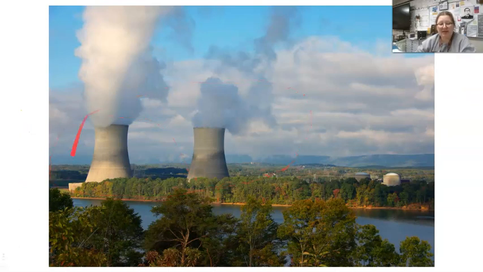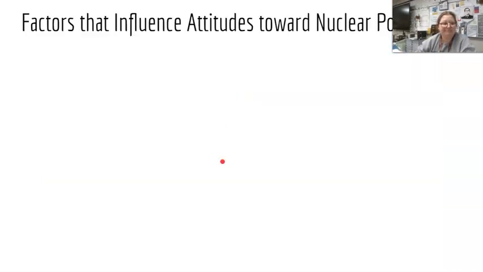This is what a nuclear power plant looks like. It looks kind of scary, like smoke is coming out of these towers. This is just water vapor. These are cooling towers, and nothing is really happening in these towers. We'll look at what those look like on the inside. Most of the things are happening in the actual reactors. These are the cooling towers where it's just cooling off the water.